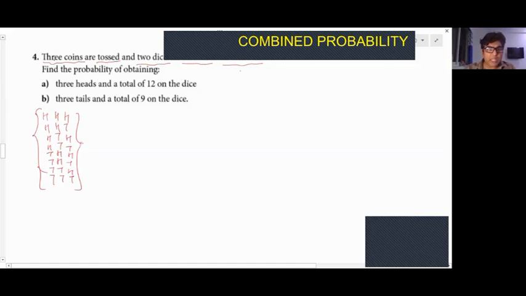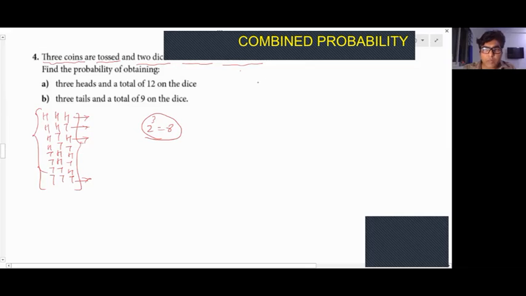Total possibilities: when you have 3 coins, it's 2 cubed, that's 8. I have made you understand this in an earlier lecture. Why 8? Half of 8 is 4, so 4 heads, 4 tails. Half of 4 is 2, so 2 heads, 2 tails, 2 heads, 2 tails, and then head, tail, head, tail, head, tail, head, tail. You'll never forget any possibility. So this is the first possibility, this is second, third, and it goes on till 8. I hope that's clear.